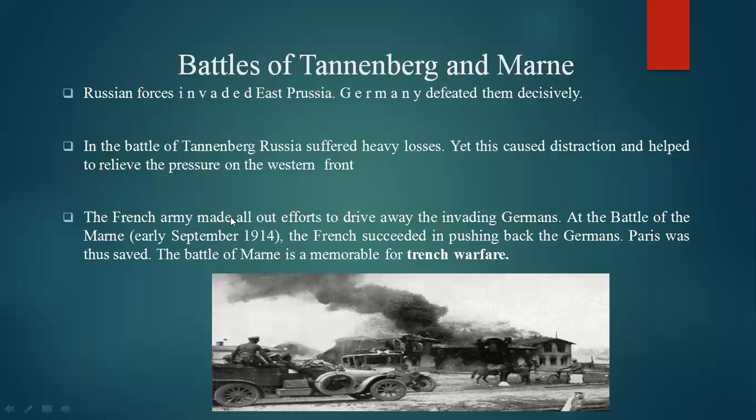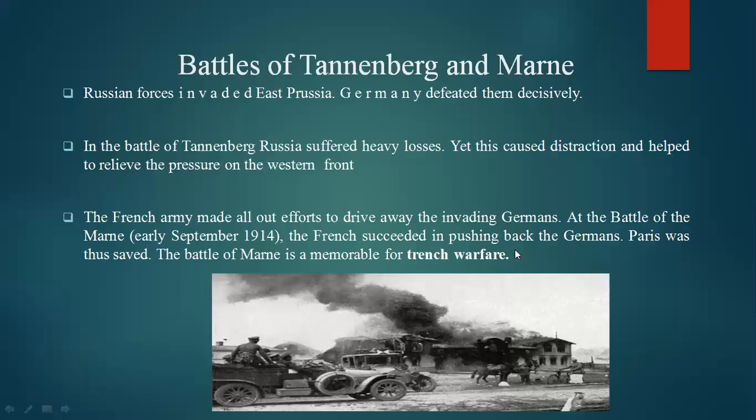The French army made all-out efforts to drive away the invading Germans at the Battle of Marne in September 1914. The French succeeded in pushing back the Germans. Paris was thus saved. The Battle of Marne is memorable for the French in the war.